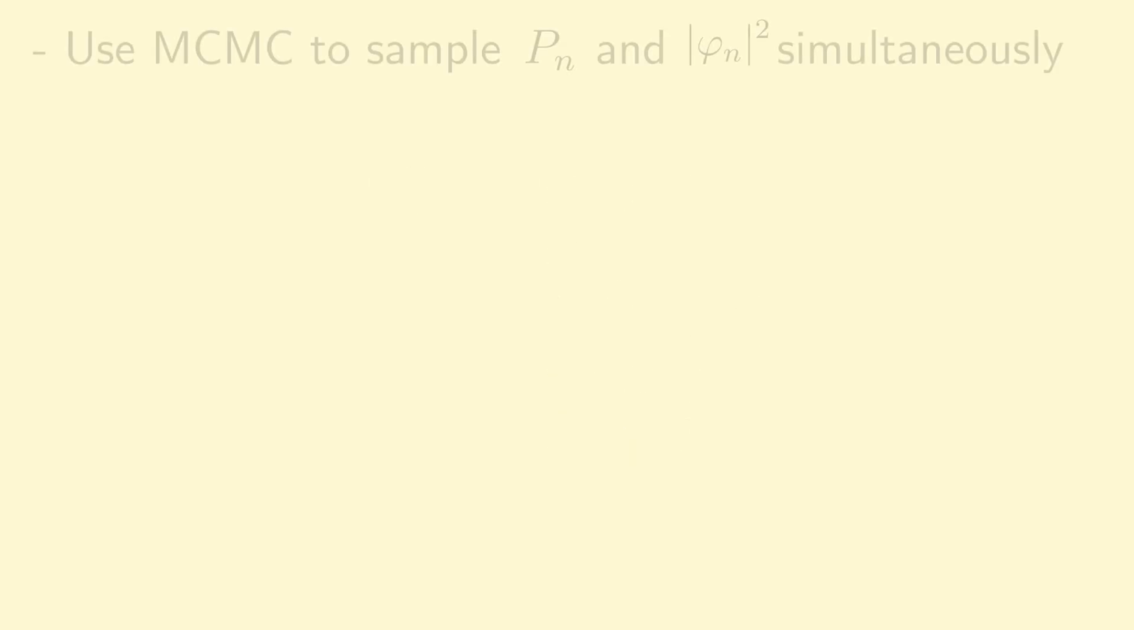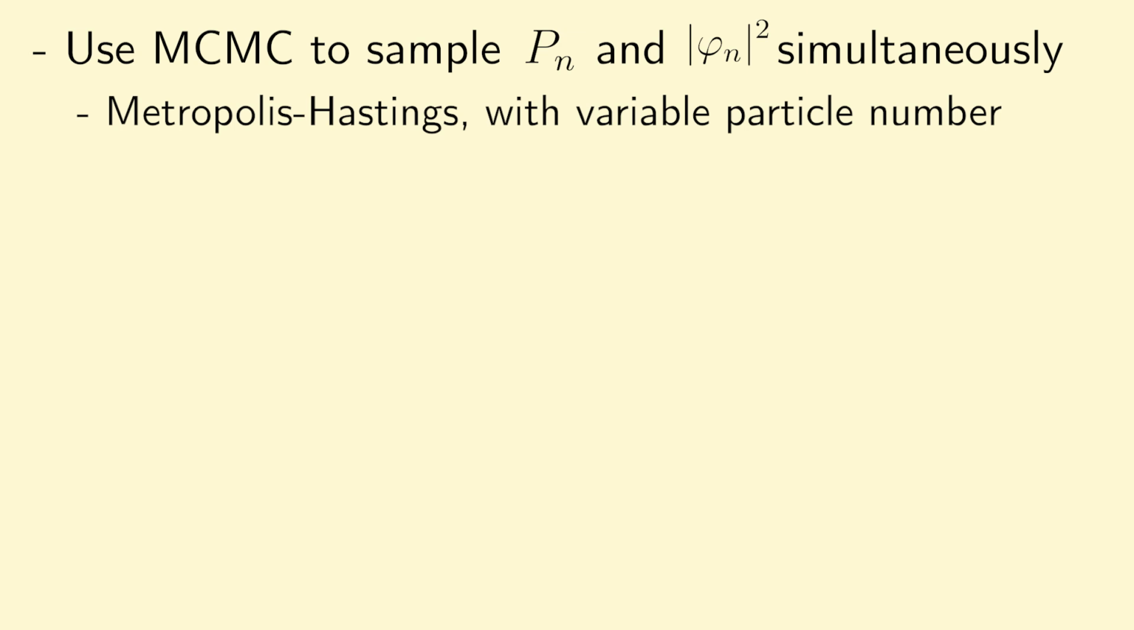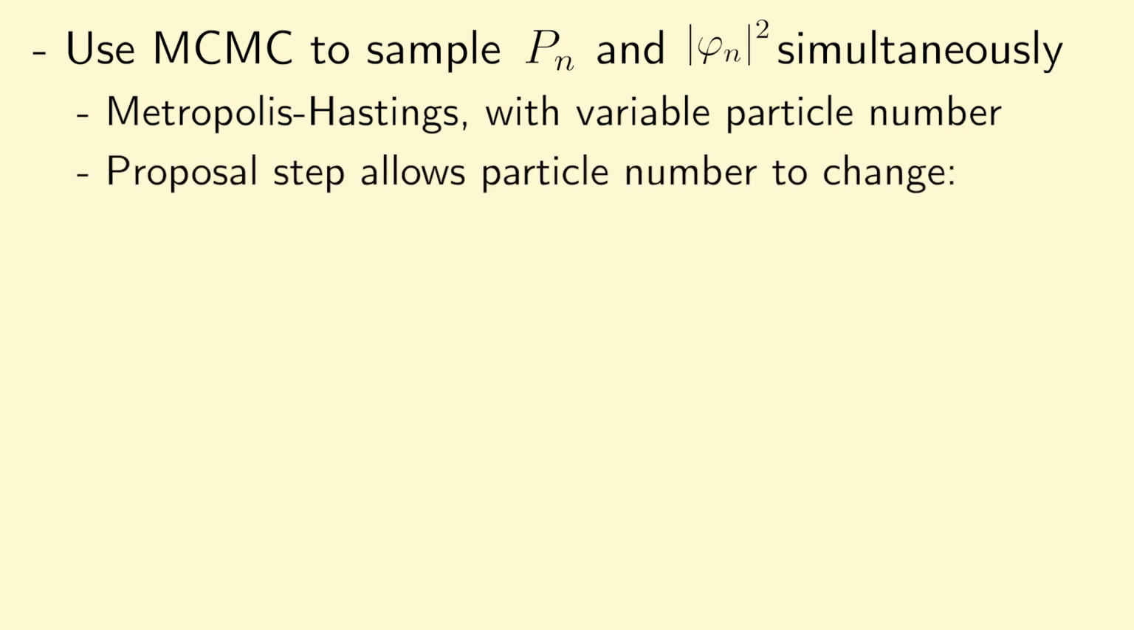As we show in our work, we can actually adapt Markov chain Monte Carlo methods to accommodate for this, which allows us to then sample with respect to both p sub n and phi sub n squared simultaneously. We achieve this by adapting the traditional Metropolis-Hastings algorithm to a setting in which the number of particles can change. This is accommodated for with a proposal step that allows the number of particles to increment or decrement by 1.